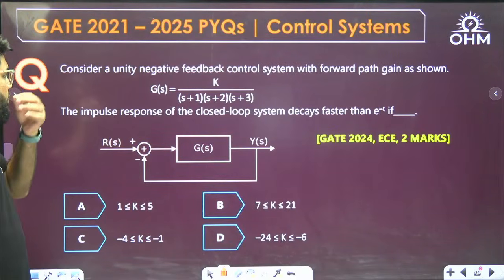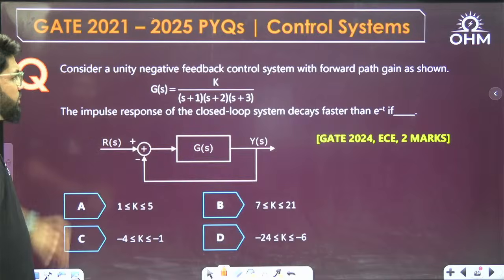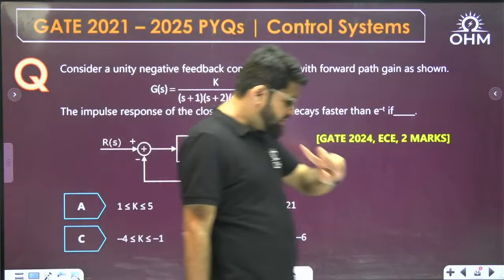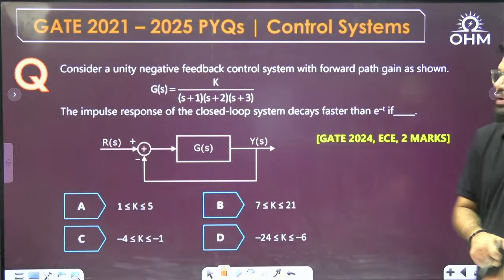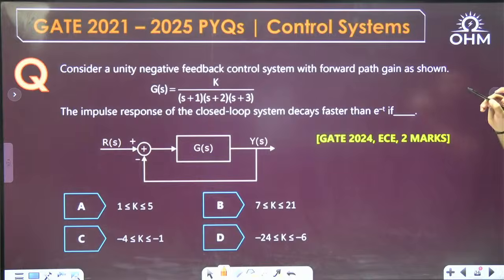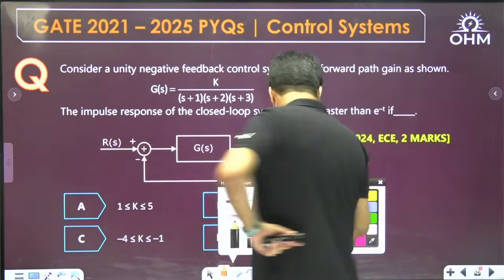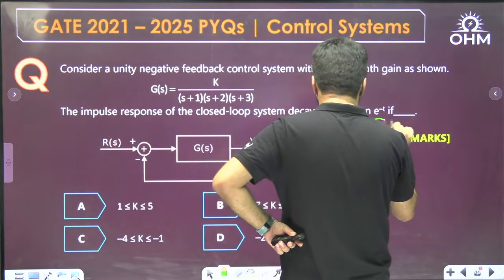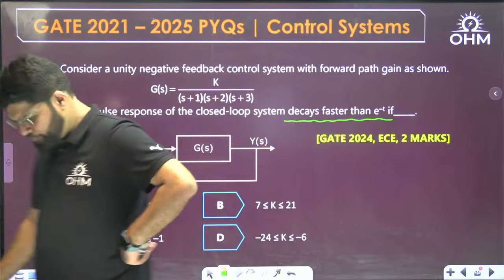Consider a negative unity feedback control system with the forward path gain as shown. Now see, this is a good question, GATE 2024 ECE, 2 marks. Listen to me. There is a negative unity feedback control system with forward path gain G(s) equal to K upon (s plus 1)(s plus 2)(s plus 3). The impulse response of the closed loop system decays faster than e power minus t. What is the meaning of this?